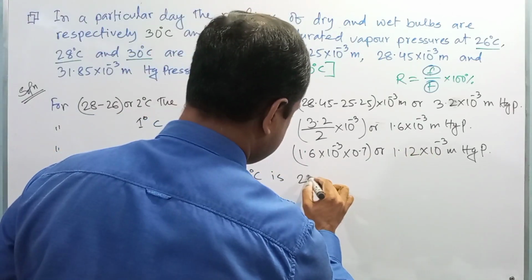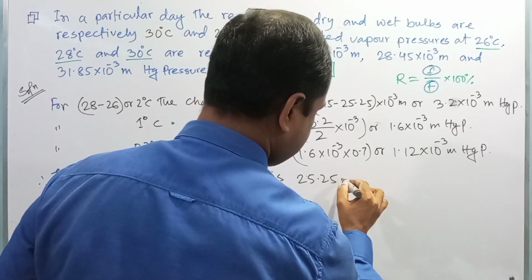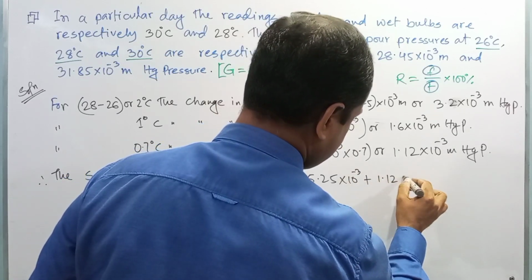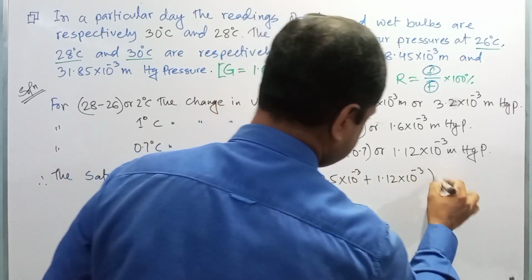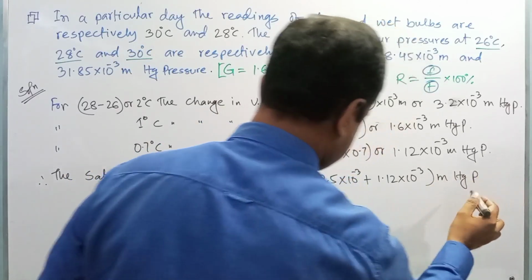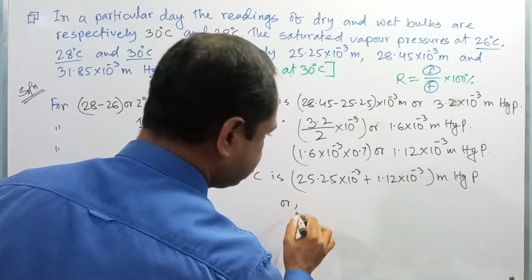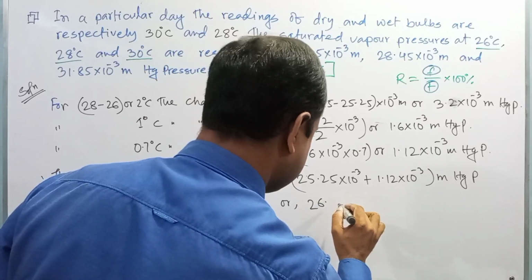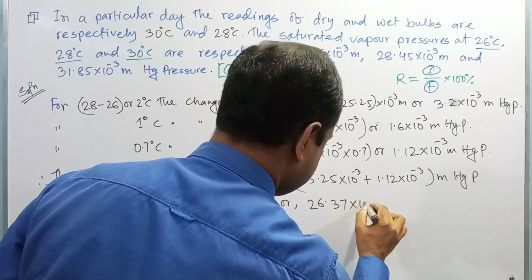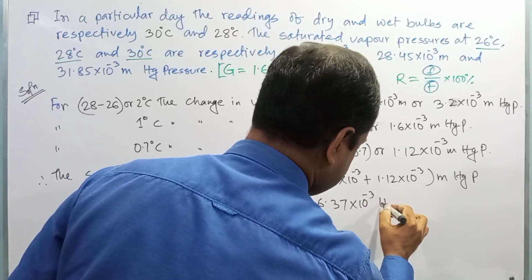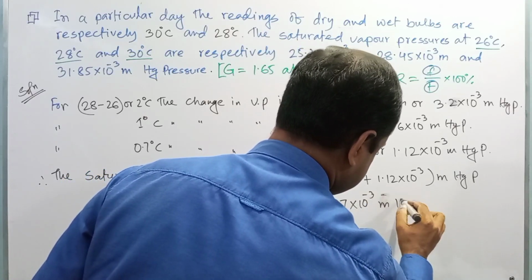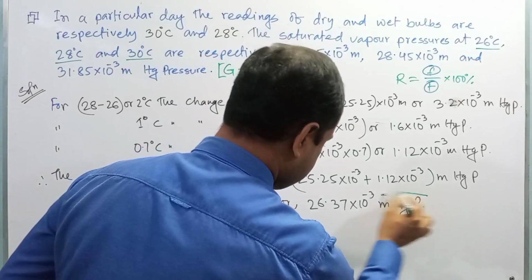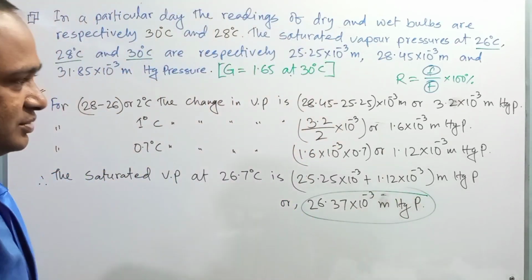So it will be 25.25 into 10 to the power minus 3 plus 1.12 into 10 to the power minus 3 meter mercury pressure. So it will be 26.37 into 10 to the power minus 3 meter mercury pressure. Right? Dear student, this is required to calculate the relative humidity.